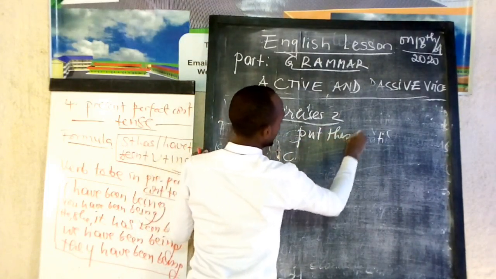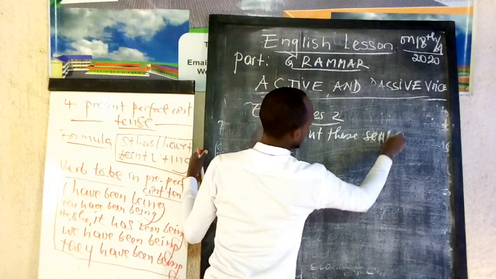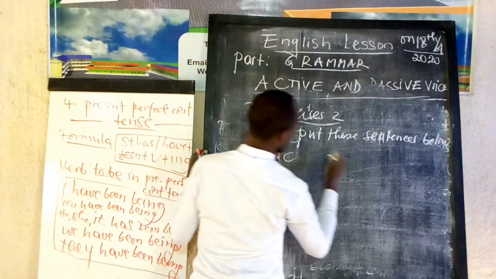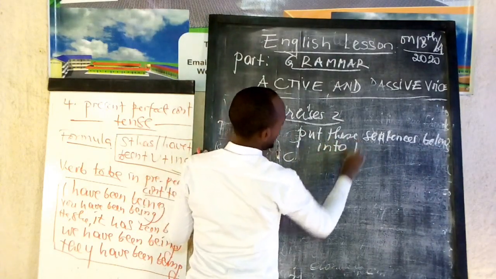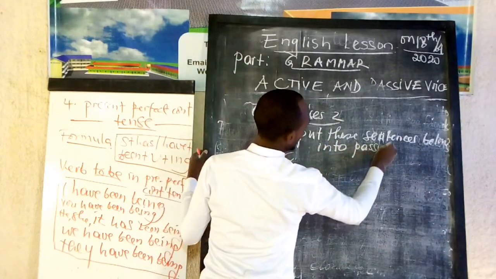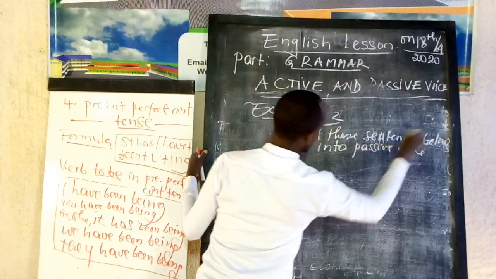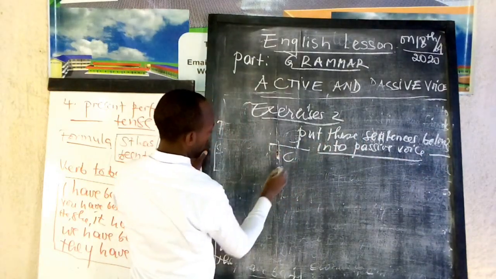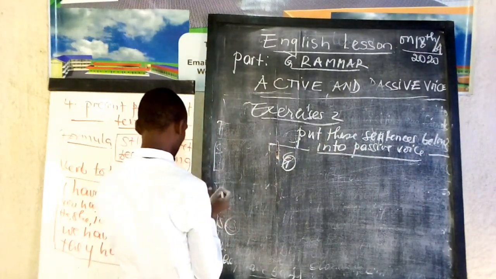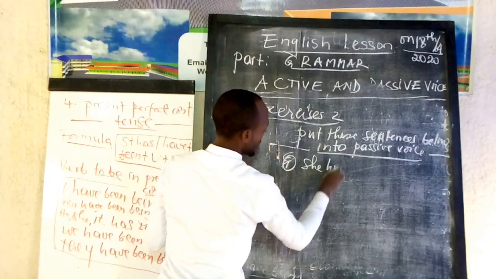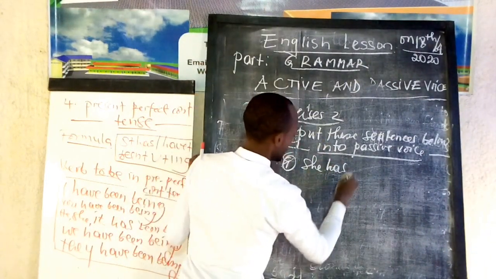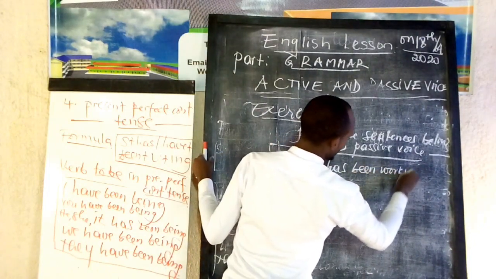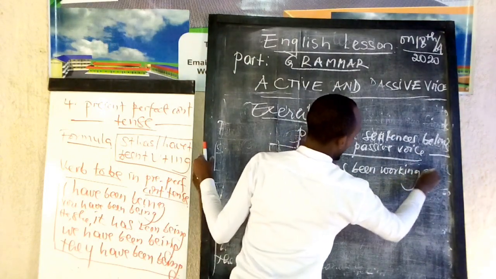Put these sentences below into passive voice. Question number 1. She has been working at home.